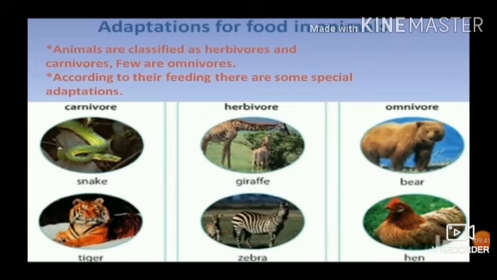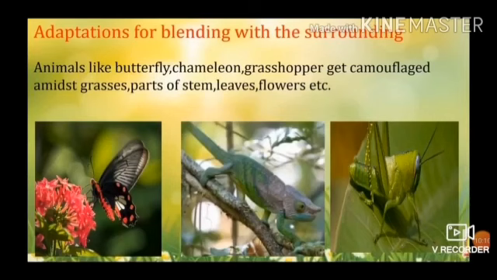Adaptation for food in animals. Animals are classified as herbivorous and carnivorous, and a few are omnivorous. Carnivorous: snake, tiger. Herbivorous: giraffe, zebra. Omnivorous: bear and hen. According to their feeding, there are some special adaptations.